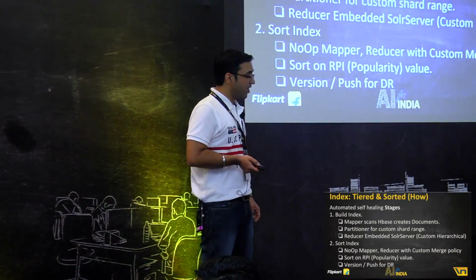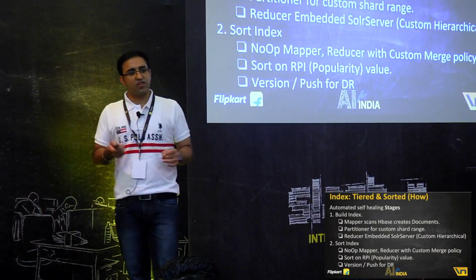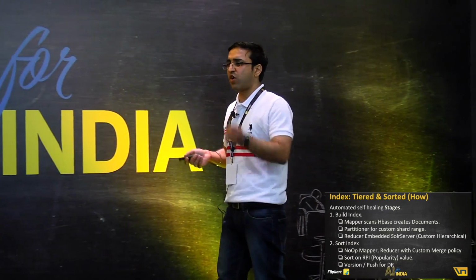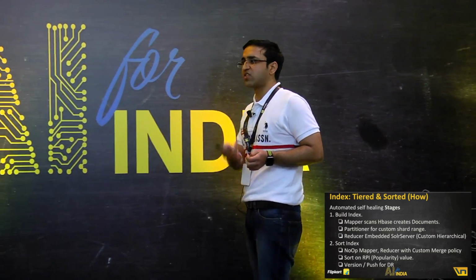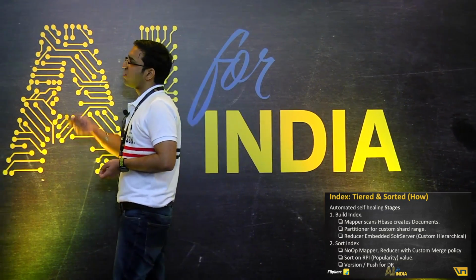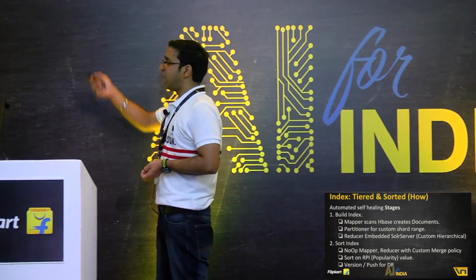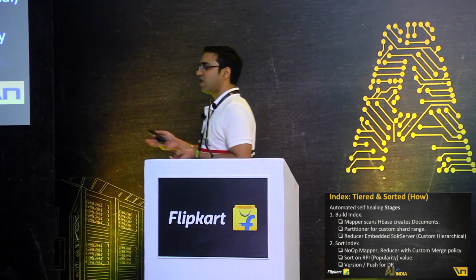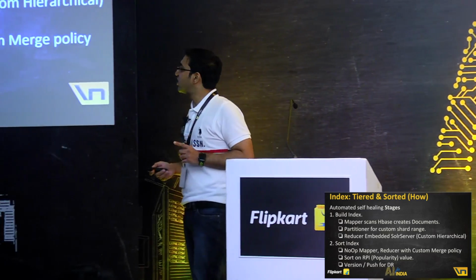Why is it an embedded Solr server? Because the index that we have at Flipkart is pretty complex because of the scale we have. What we have there is products, and we have listings, and listings are a child of products. A pretty complex hierarchical index, and hence the need for such a reducer. By the end of this particular stage, we have multiple segments, or multiple indexes, created for a single shard.